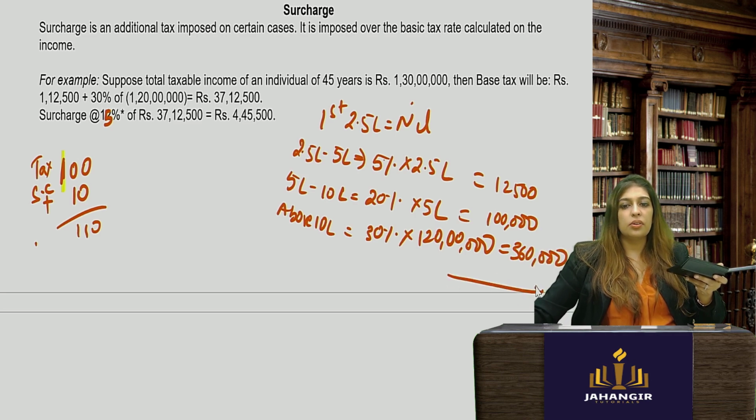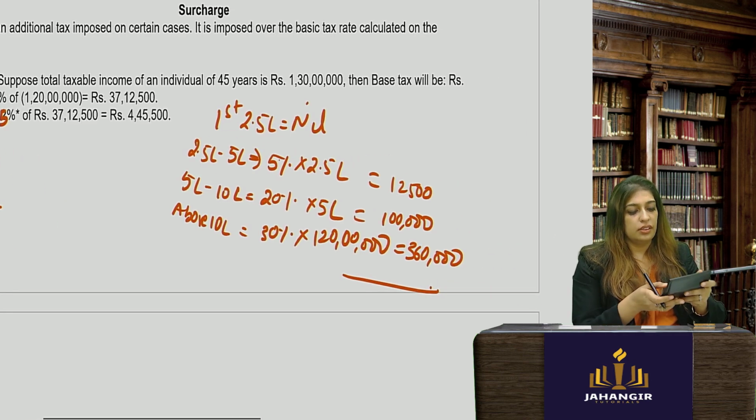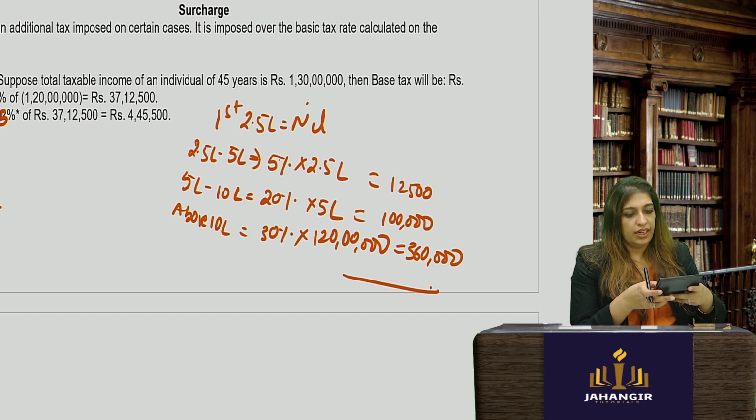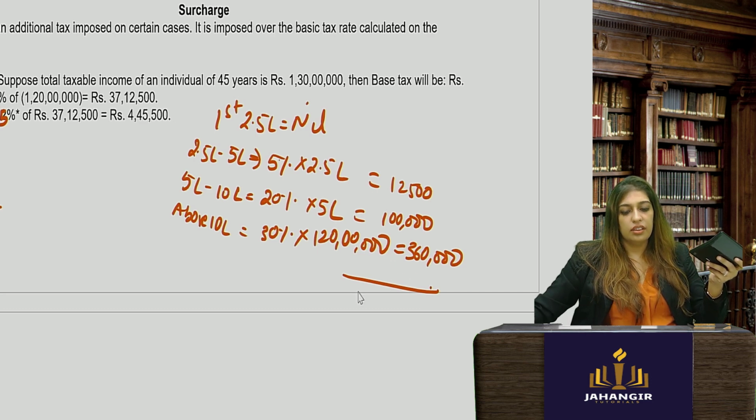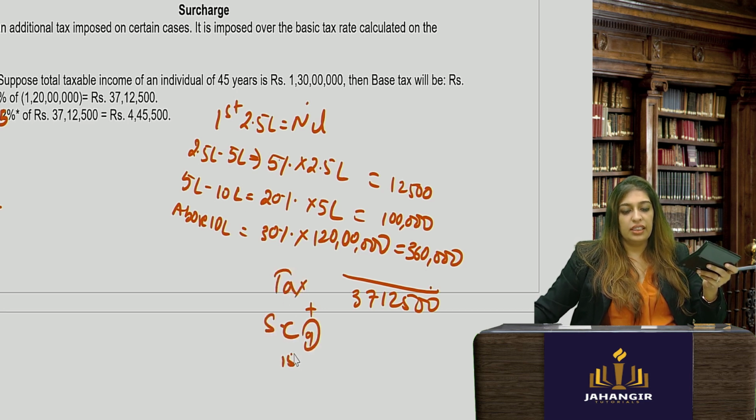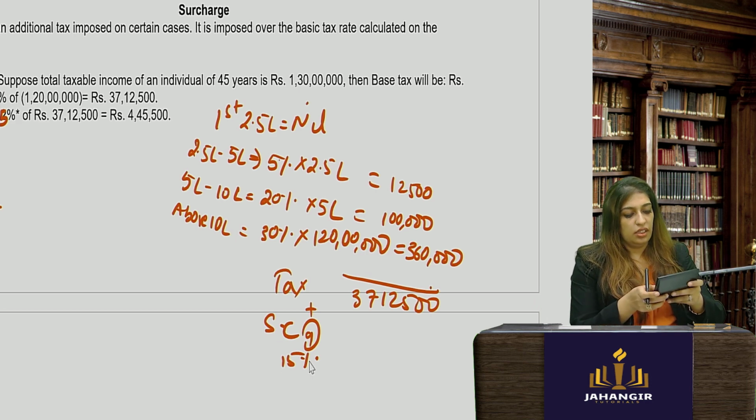Okay, what is the total? Do it with me. Plus 1 lakh plus 12,500. 37,12,500. Okay, so this is the tax payable, but because there is surcharge applicable at the rate of 15%,